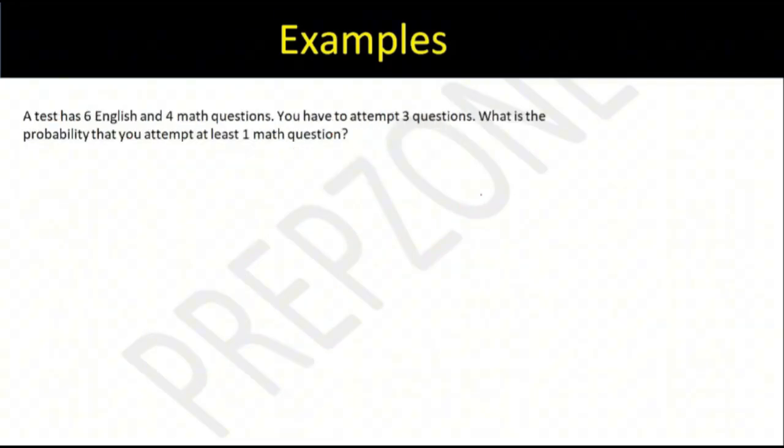Solve this. A test has 6 English and 4 maths questions. You have to attempt 3 questions. What is the probability that you attempt at least 1 maths question? Favorable upon total. What is the total number of cases in which you can attempt 3 questions? And favorable is at least 1 maths question. At least 1 is always total minus no. So maybe I'll do this one for you and then you can do the next.